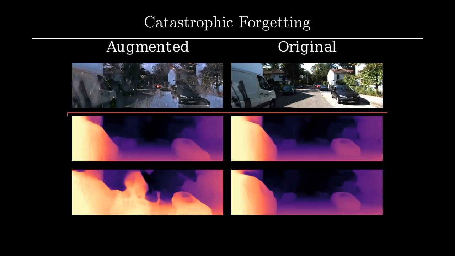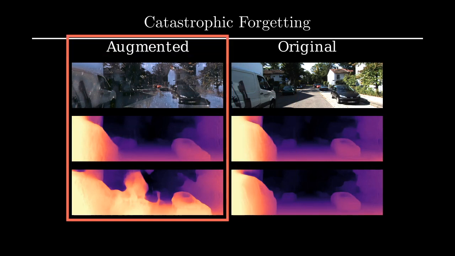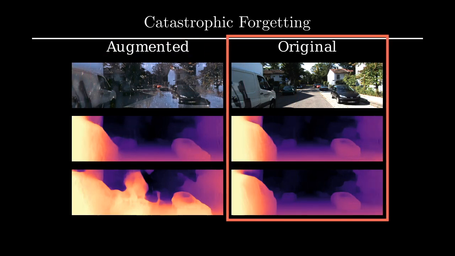When using the baseline method to train on augmented data, we see catastrophic forgetting. We show monodepth 2 train with augmented data and train with the original dataset. The depth network trained with augmented data is more robust to different augmentations but struggles with the original sunny data. We now move over to an implementation of robust depth, which avoids catastrophic forgetting and leads to outstanding robustness when compared to the baseline method trained with augmented data.